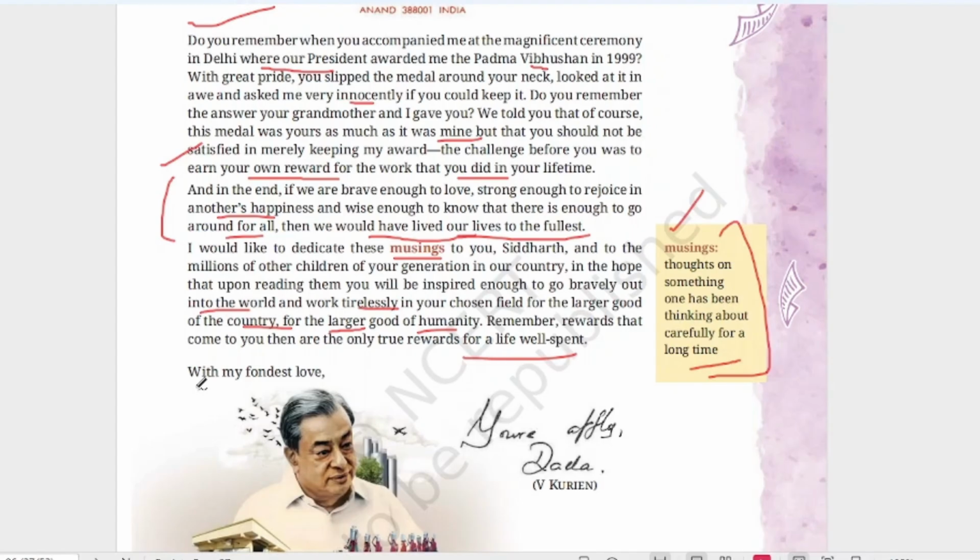Grandfather, Dr. Verghese Kurien, is saying to his grandson Siddharth that live with honesty, simplicity, and integrity. Stay rooted in values. That means we should stick to it and always use education and hard work to serve people selflessly. You should not have a selfish mode, but you should serve the people selflessly. Then the rewards will be coming for you. The acceptance of the people is the biggest award which you are going to receive. So that's what is in this lesson.